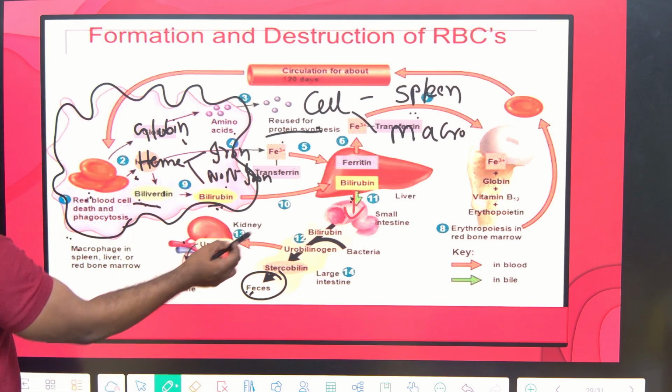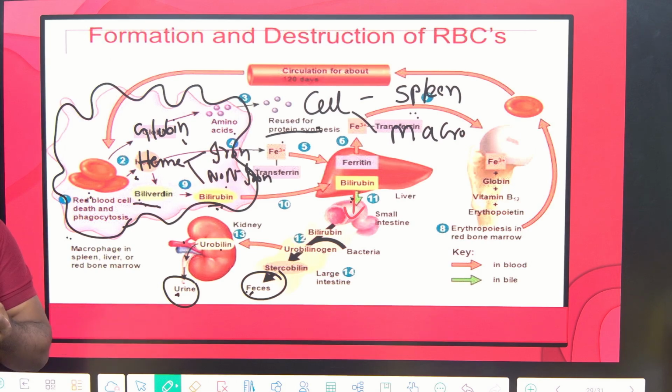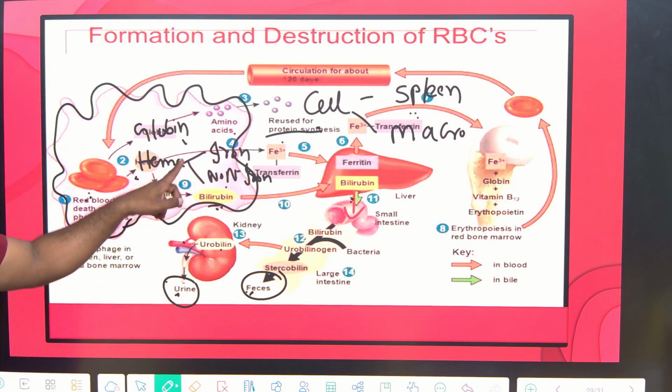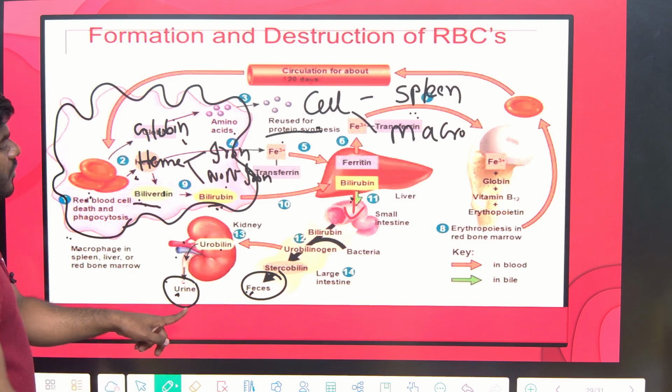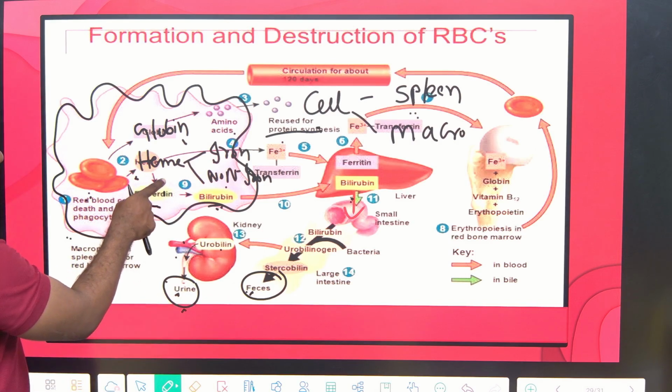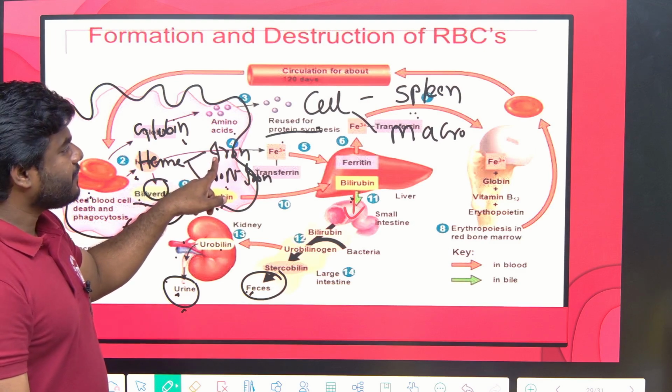And some of the bilirubin is released in the form of urine. That's why urine will be extremely painful during jaundice conditions, because they are all toxic products which are being released out from the body. So this is what part of the heme? Non-iron part. What is the iron part?